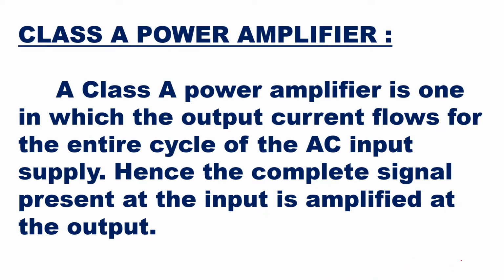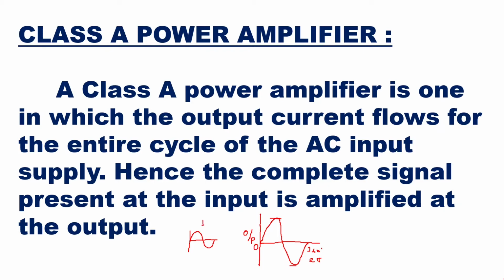Okay. So now here, if you take an input cycle, and this input cycle is amplified by a class A power amplifier, then you will get an output, an amplified version like this. Now this is a complete output cycle from 0, this is your 0 point, till 360 degree, or 2 pi. Okay, so the full cycle has been amplified. There is no clipping of any part of the waveform.